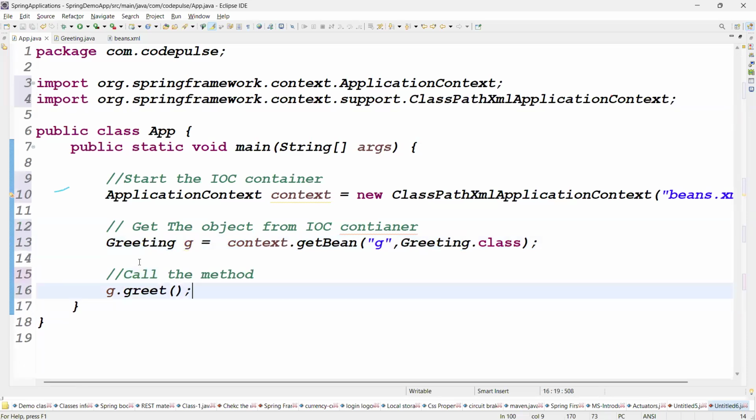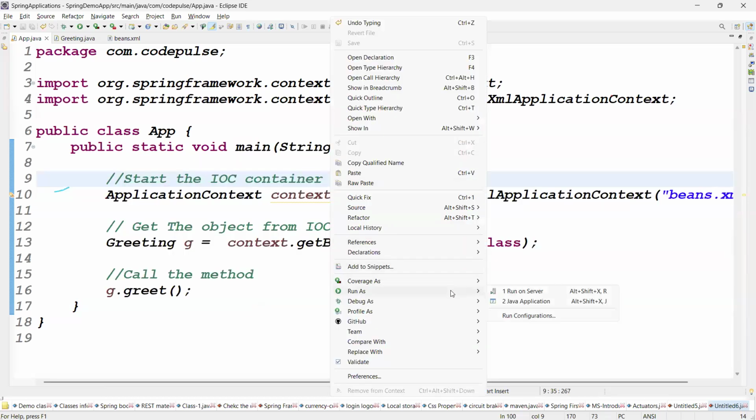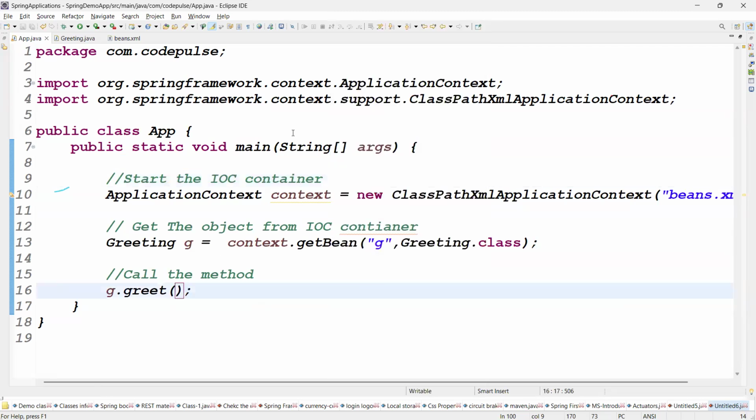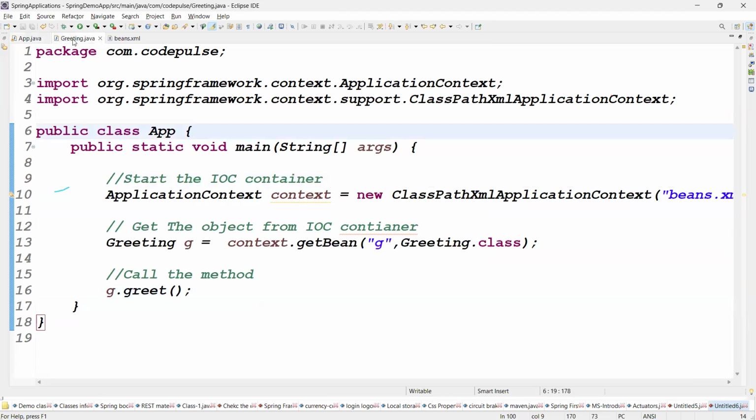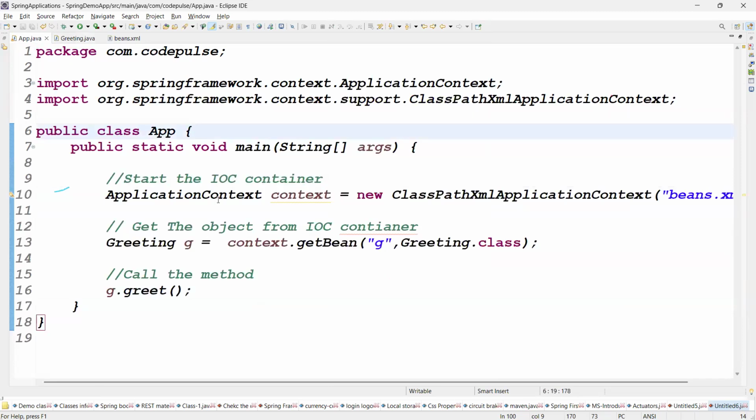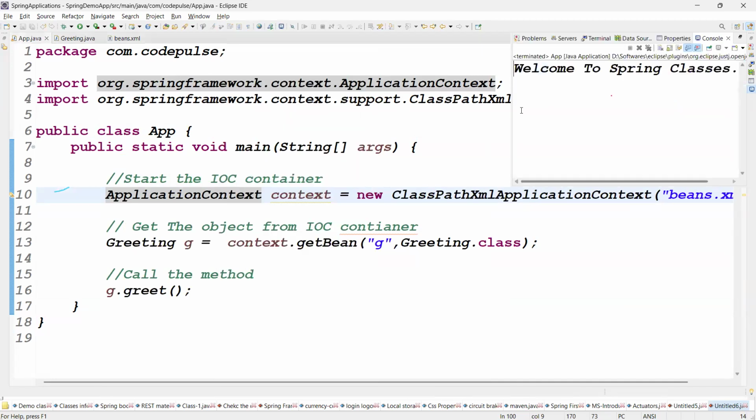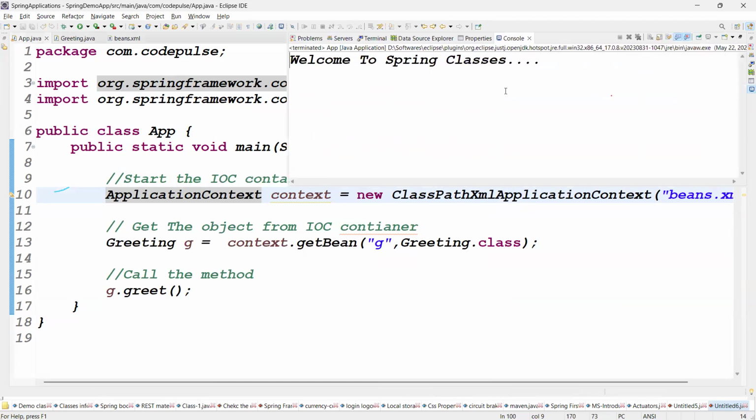Guys, are you clear now? Now we can simply run the project. To run the project, right click on the main method. This is the main method class, right? Right click on what? Run As Java Application. If everything is going good, you will get the output. What is the output? The greet output. Welcome to what? Spring classes. Right click, Run As, Java Application. Yes, hooray, we got the output.